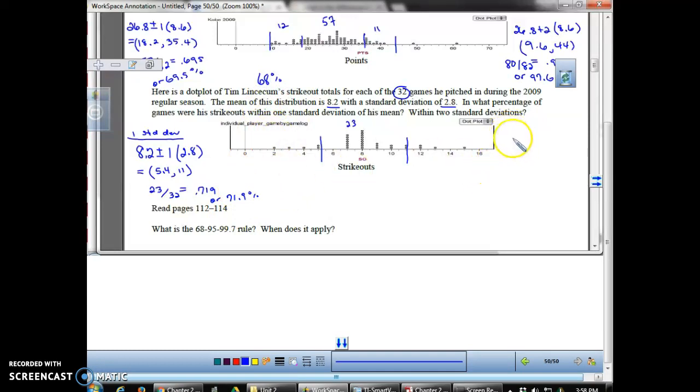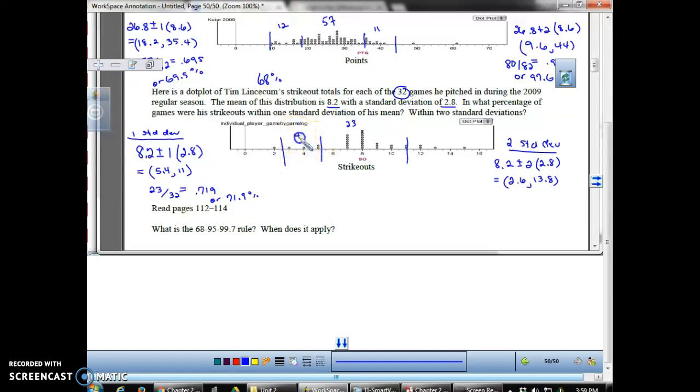Then for the 2 standard deviations, I'll do that work over here. I'm going to have 8.2 plus and minus 2 times 2.8, and that is going to give me an interval of 2.6 to 13.8. So I need to go mark these. 2.6, so this is 2, and this is 3, so 2.6 would be somewhere right around there.